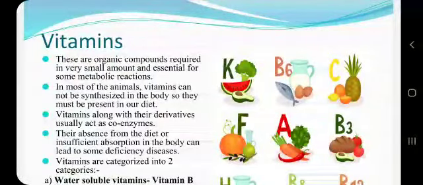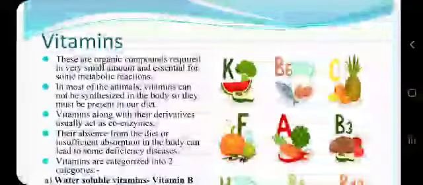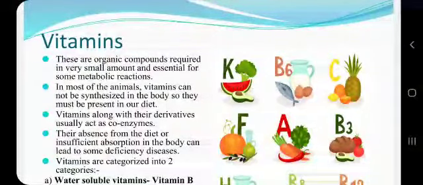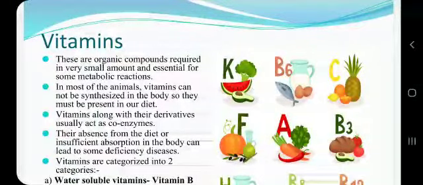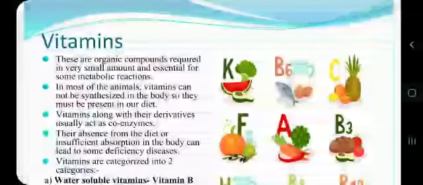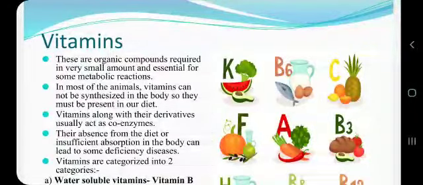Now vitamins are organic compounds required in very small amounts, and they are essential for some metabolic reactions inside the body. In most animals, these vitamins cannot be synthesized in the body, so they must be present in our diet. These vitamins, along with their derivatives, act as coenzymes and help in the process of digestion. And if they are not sufficiently present in our diet, or if they are not properly absorbed from the food, this can lead to different types of deficiency diseases in the body.